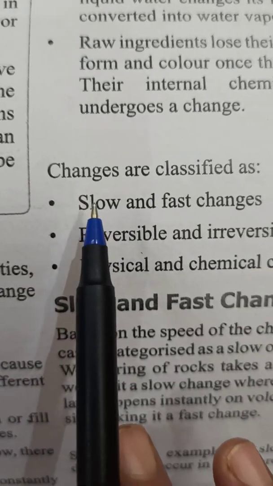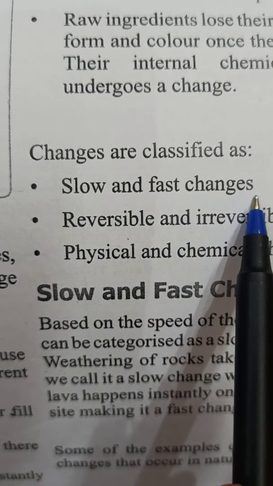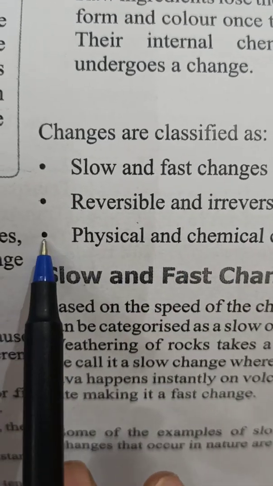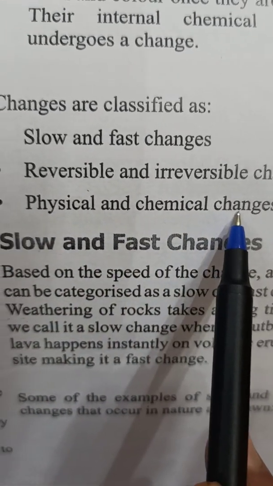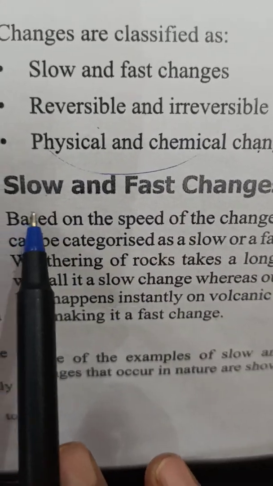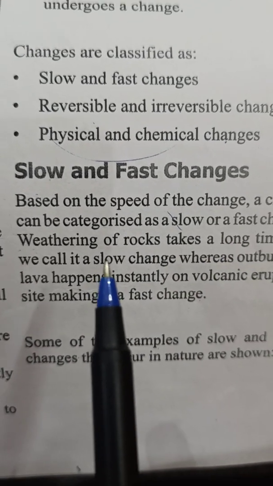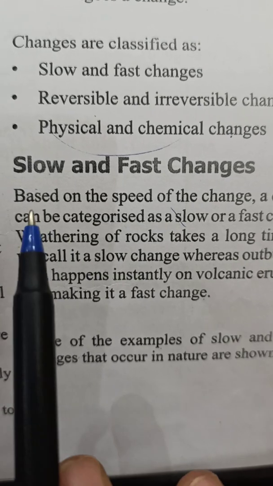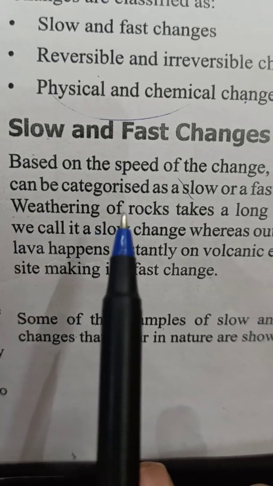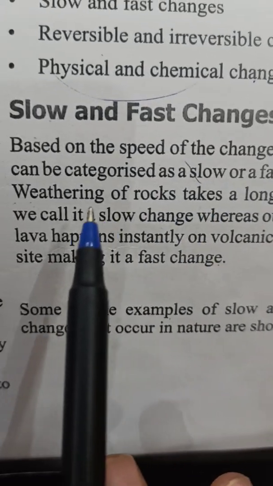So children, changes are classified as slow and fast changes, reversible and irreversible changes, physical and chemical changes. So under this we will read one by one. Slow and fast changes. You know that children, some of the changes occur slowly. They come under the slow changes. So based on the speed of change, a change can be categorized as a slow or a fast change.